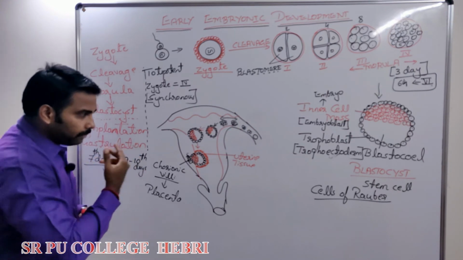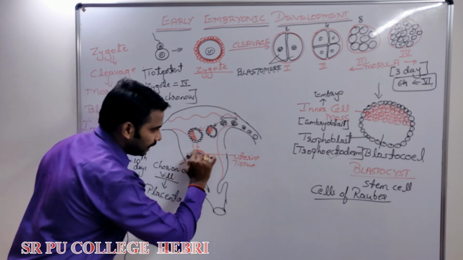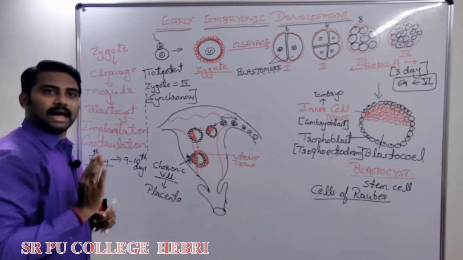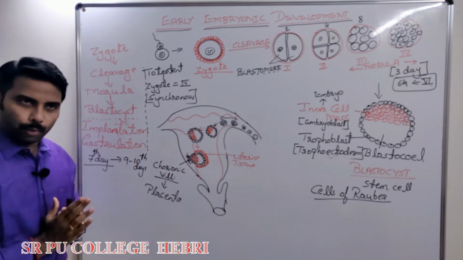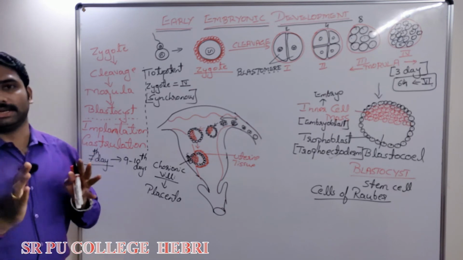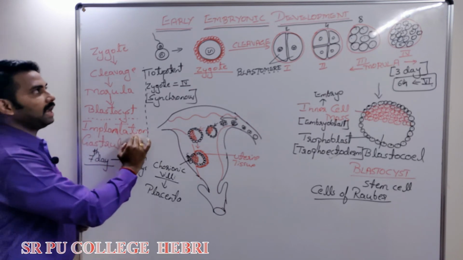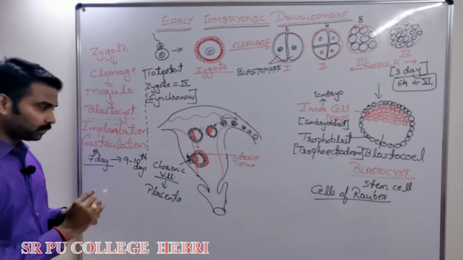Next line. Immediately after this, the uterine tissue will divide and cover the entire blastocyst. Now the implantation is over. This lady is now said to be what? Pregnant. This is how the early embryonic development will be complete.